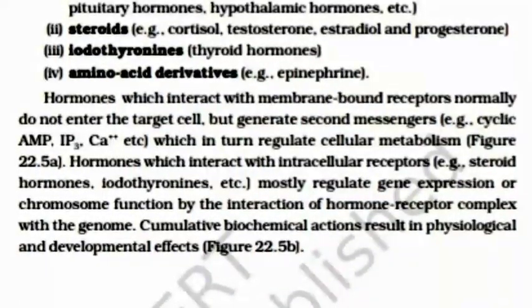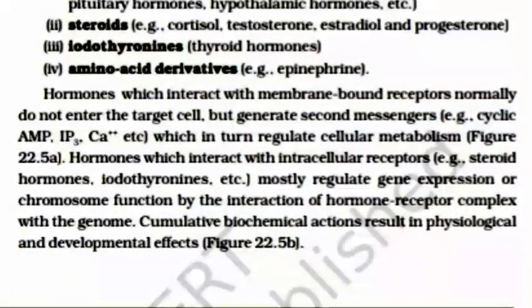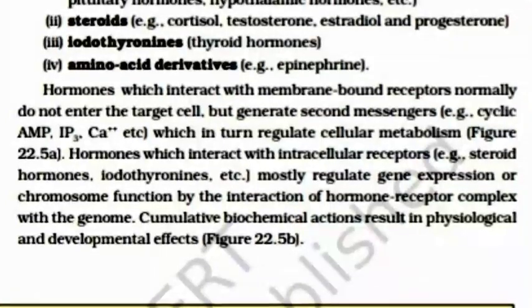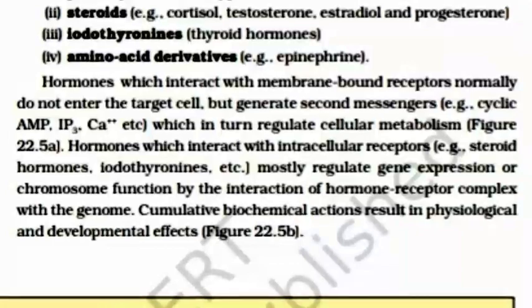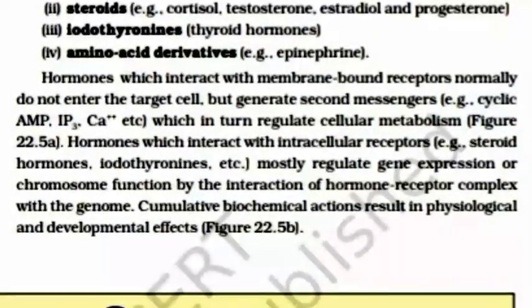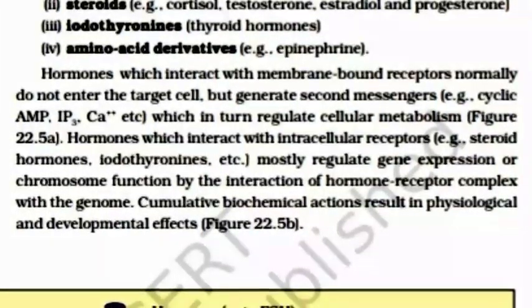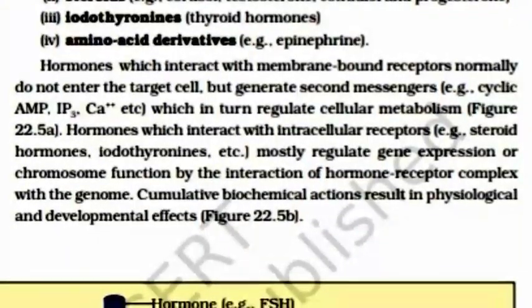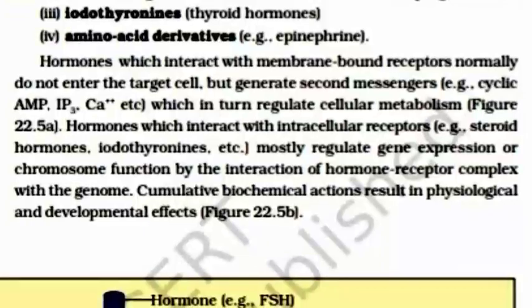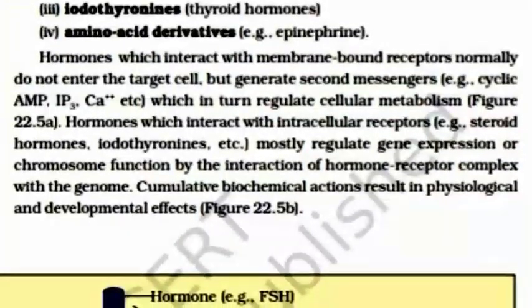Hormones which interact with intracellular receptors, steroid hormones, iodothyronines, etc., mostly regulate gene expression or chromosome function by the interaction of the hormone-receptor complex with the genome. Cumulative biochemical actions result in physiological and developmental effects.